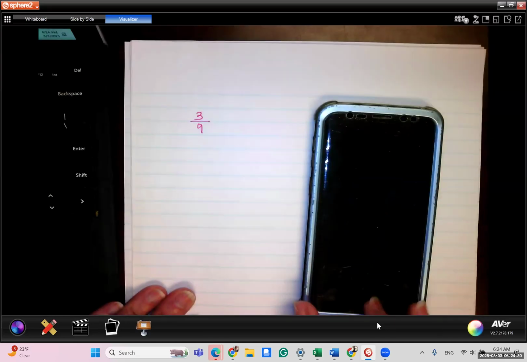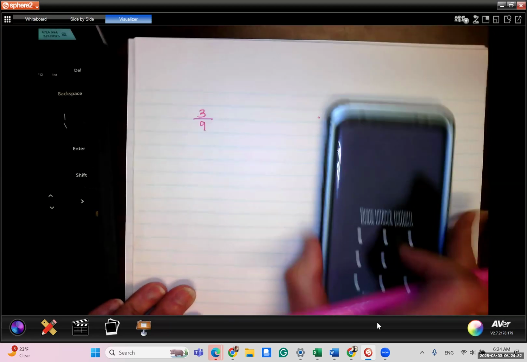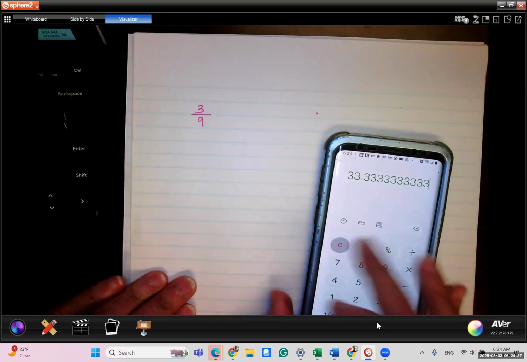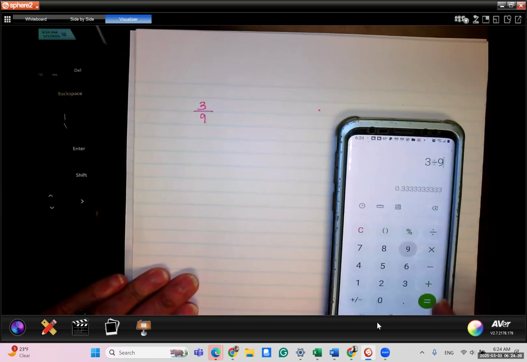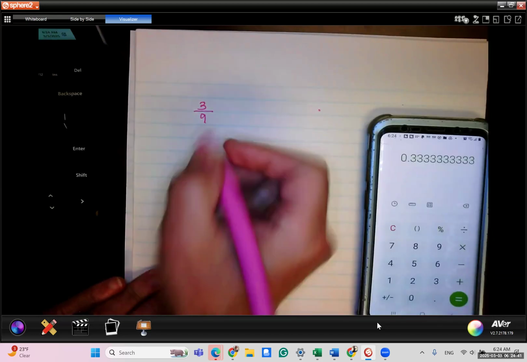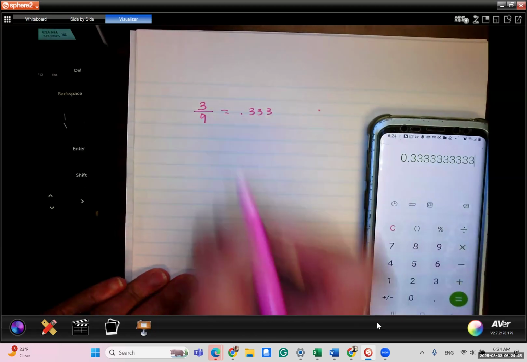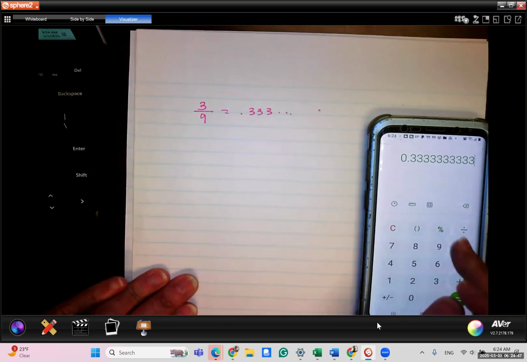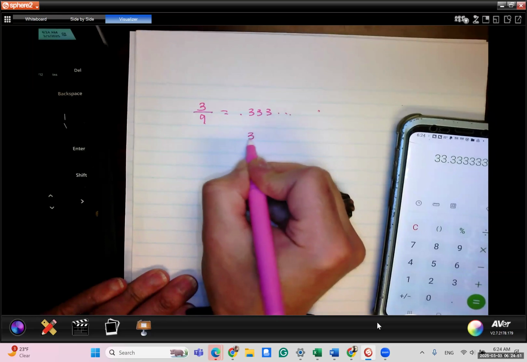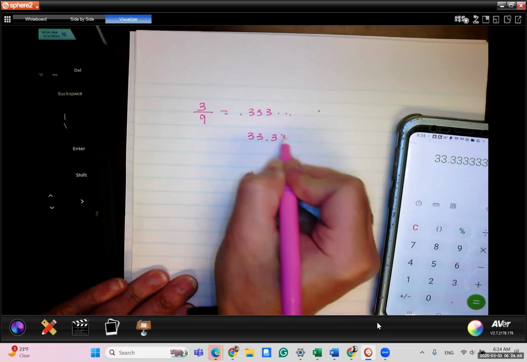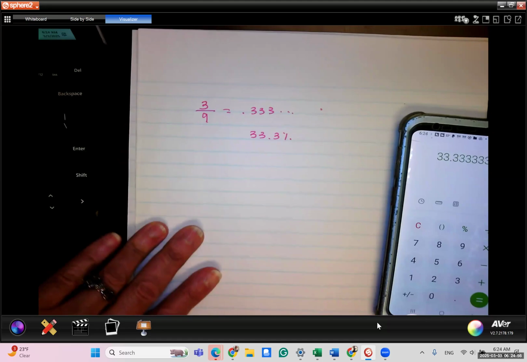Instead of worrying about cross multiplication, just divide 3 by 9. That gives me 0.3333, and it will continue. It doesn't matter. Then multiply that by 100, which gives you 33.3. I didn't do this on purpose, it just happened to be the same as the last one.